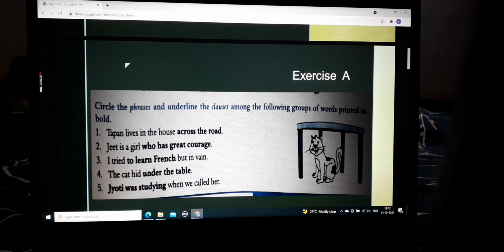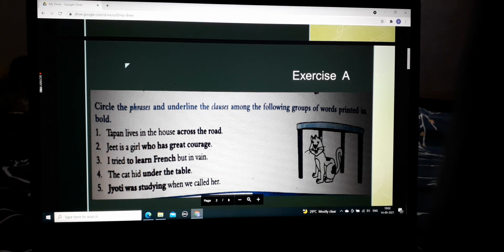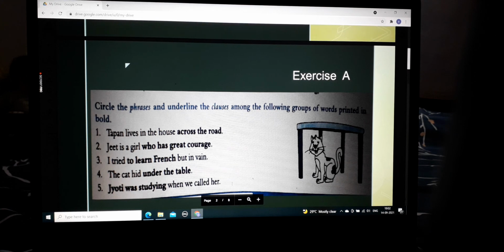Jyoti was studying when we called her. This is a clause. See, at times the subject can come after the finite verb. Jyoti was studying. This is the condition. Was studying when we called her. So this is a clause.